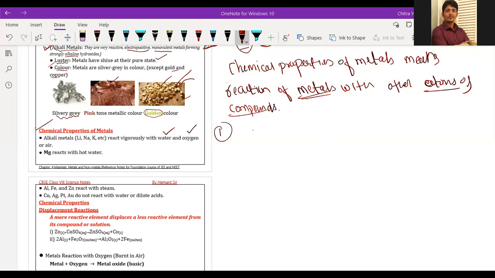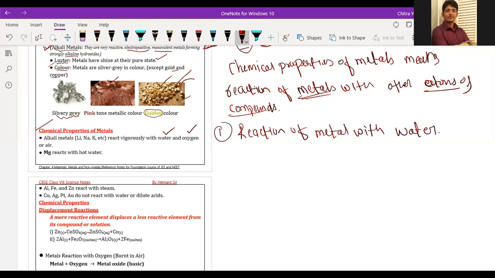Okay, so the first reaction we are taking is with water. So I'm going to write here: reaction of metal with water.